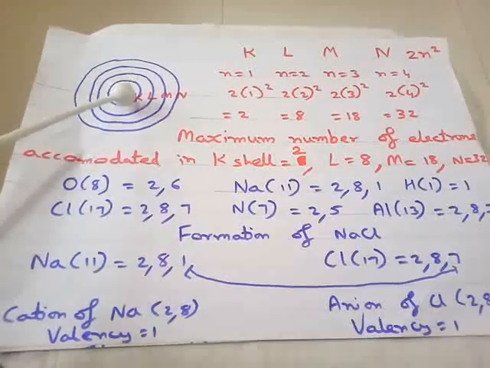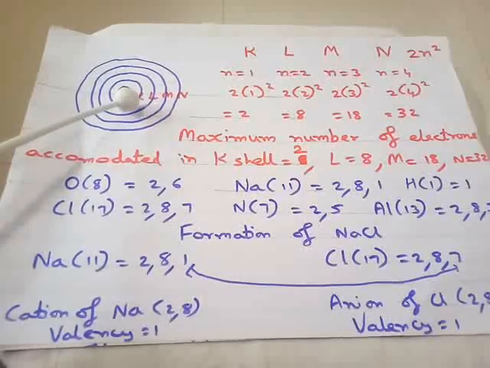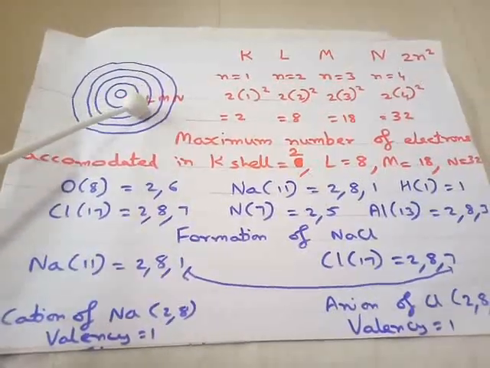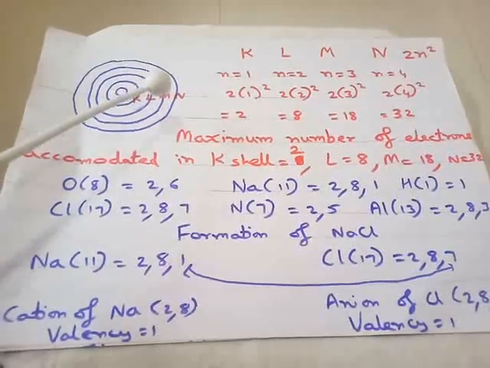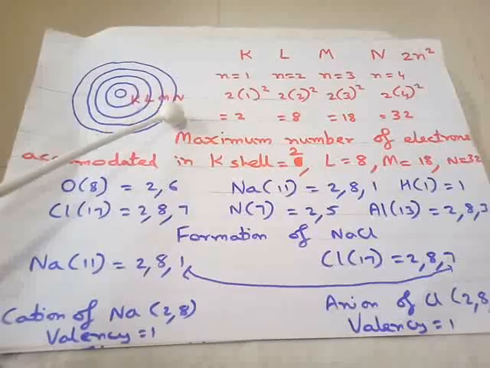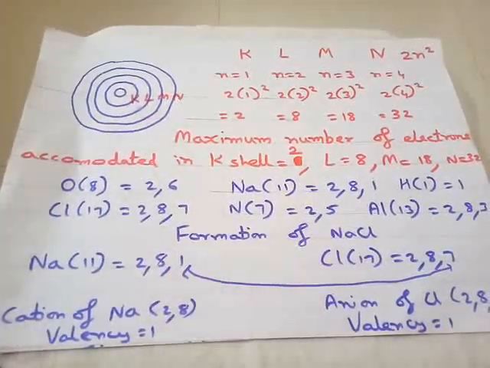The first orbit surrounding the nucleus is known as the K shell. Second orbit is known as L shell. Third orbit is known as M shell. And fourth orbit is known as the N shell. These are the 4 shells.